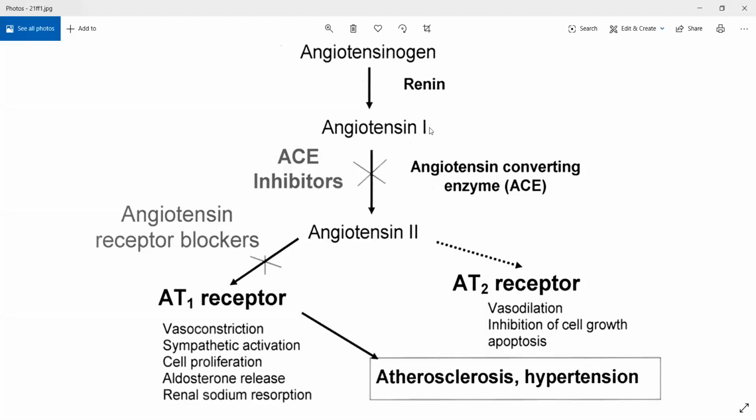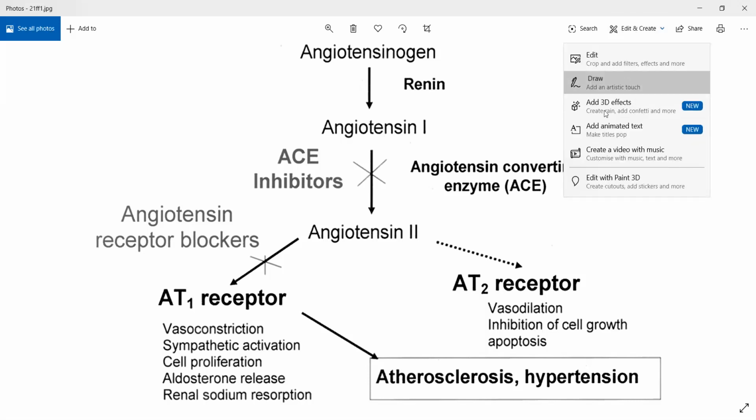Angiotensin 1 gets converted into angiotensin 2 in your lungs, where ACE inhibitors play a role, captopril, lisinopril, all of those. ARBs, angiotensin receptor blockers, will come here. They will not let angiotensin 2 stimulate the AT1 receptor.